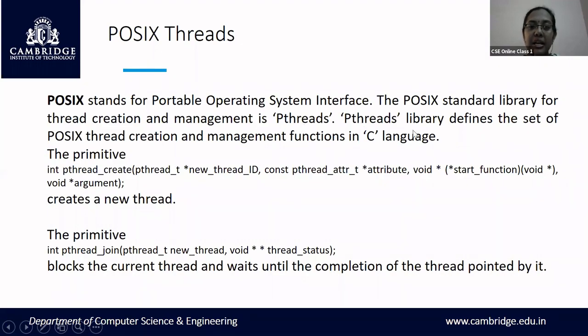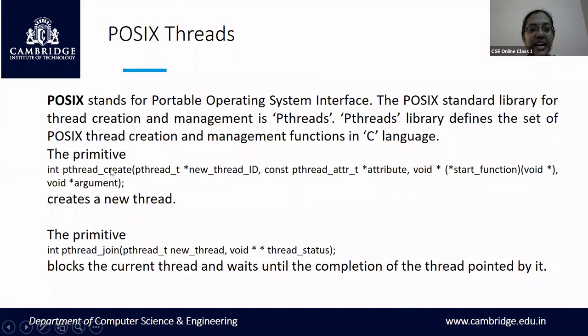Pthreads is a library used in POSIX to create and manage threads in C language. The POSIX standard has a library called pthreads that is used for thread creation and management, and usually these management and creation functions are present in the C language.